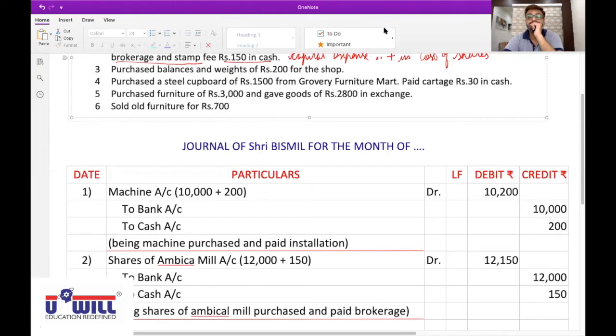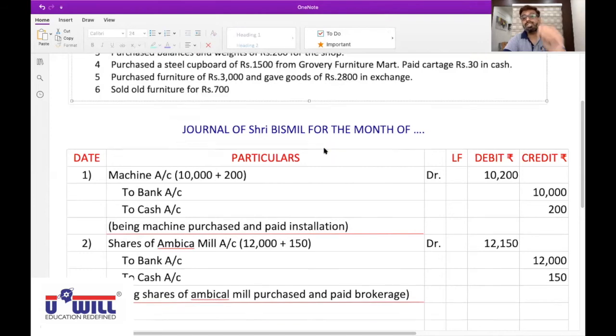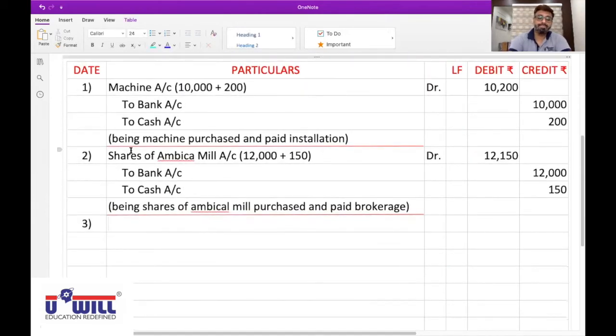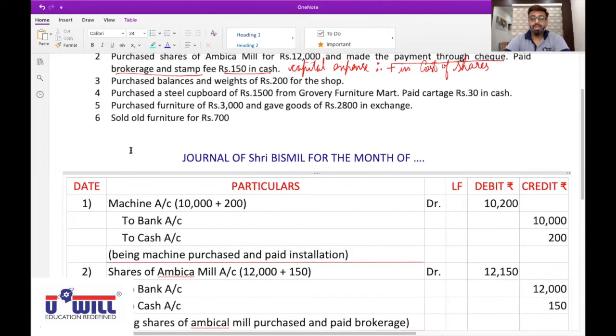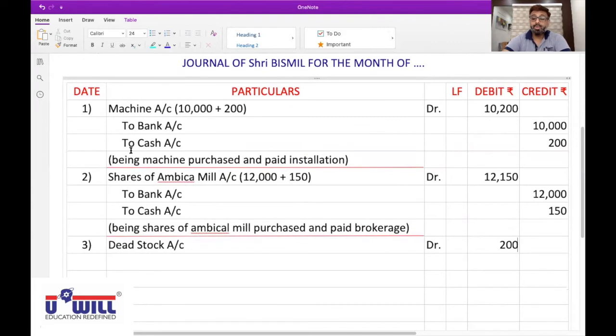Rajvi? Yes, sir. First effect. Dead stock comes in. Rule: debit what comes in. Name of account: dead stock account. Dead stock account debit with what amount? 200. You write this 20 times and give it to me after the class today: that balances and weights are called dead stock.